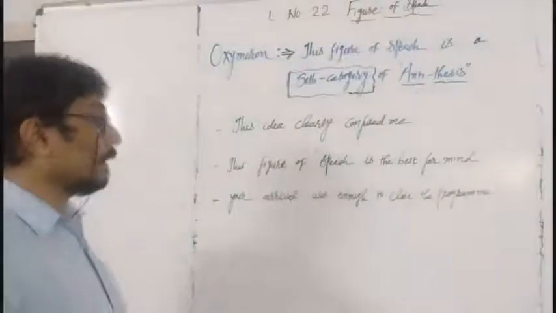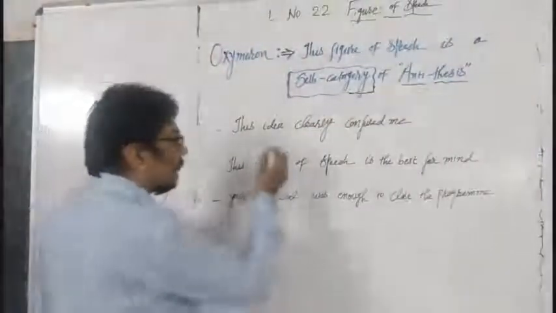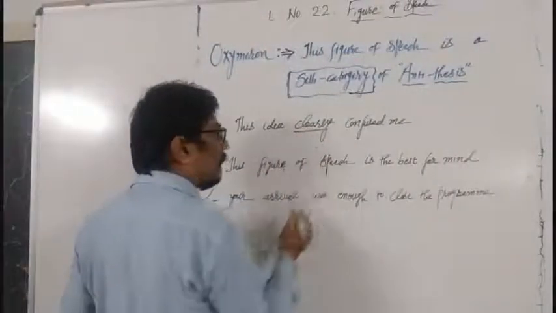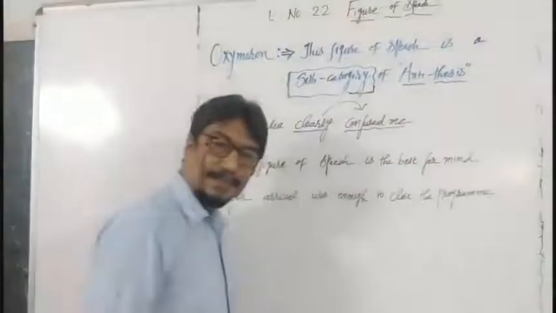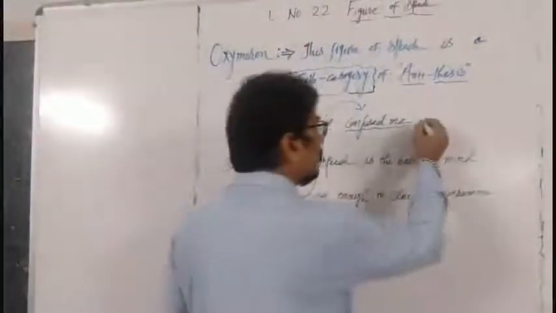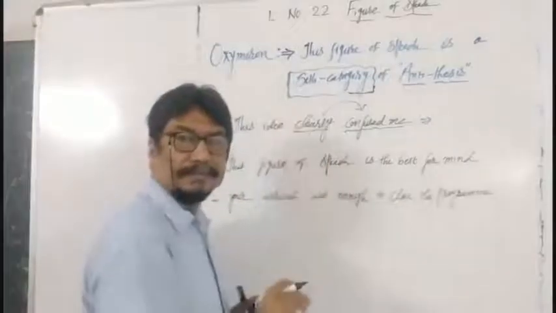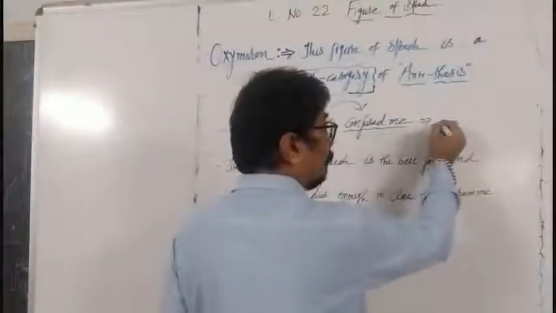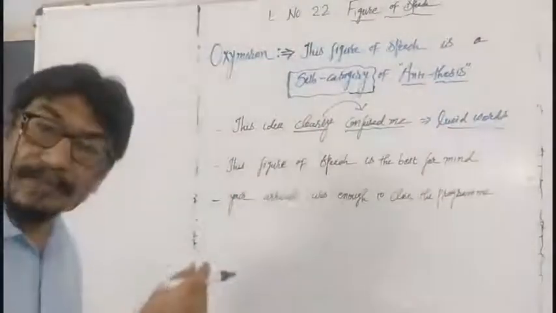This idea clearly confused me. You see here, "this idea clearly" indicates neat and clean, but the next word, when you think about it, "confused me". This idea really confused me. It means I could not understand it. It means this idea is not up to the level. Here, what is written with a lucid word, that lucid word is indicating abuse.